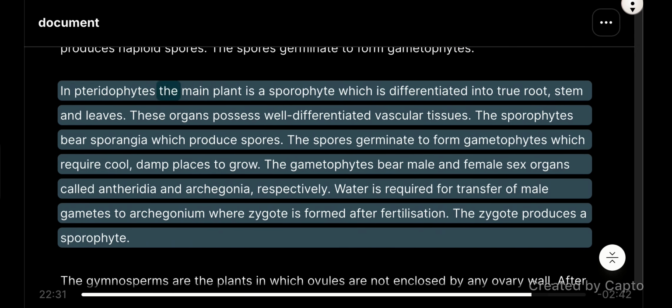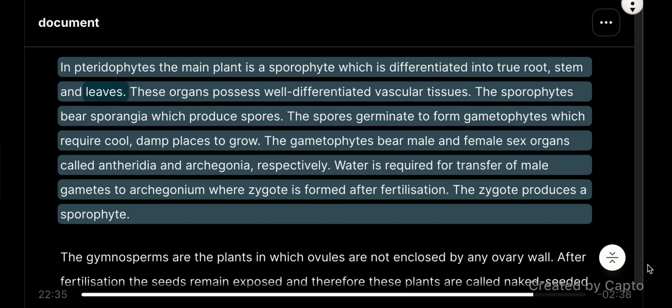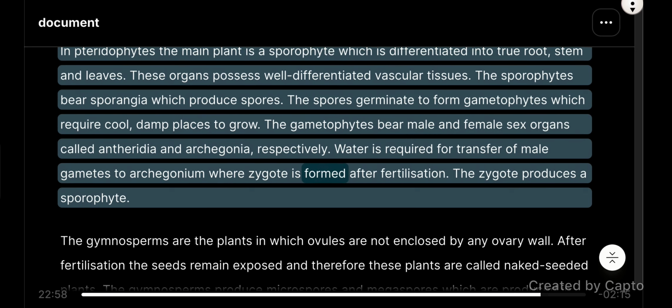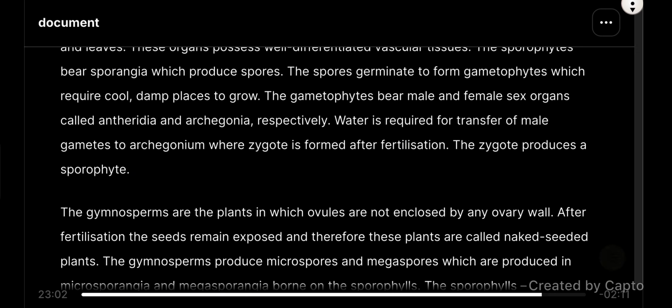In pteridophytes, the main plant is a sporophyte, which is differentiated into true root, stem, and leaves. These organs possess well-differentiated vascular tissues. The sporophytes bear sporangia, which produce spores. The spores germinate to form gametophytes, which require cool, damp places to grow. The gametophytes bear male and female sex organs called antheridia and archegonia, respectively. Water is required for transfer of male gametes to the archegonium, where the zygote is formed after fertilization. The zygote produces a sporophyte.